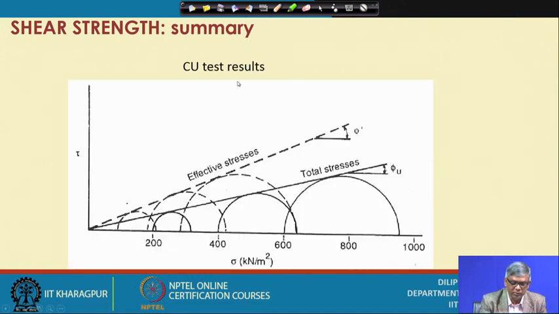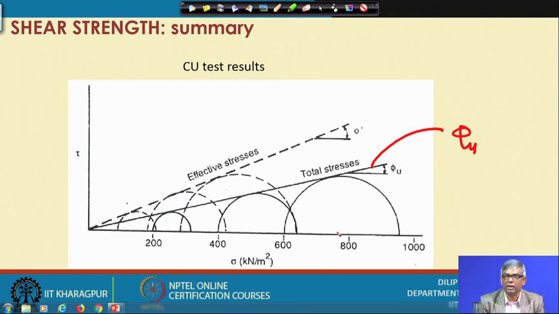For the CU test, you can draw the circles here, and if you get the common tangent, you will get phi u, as mentioned. I have also mentioned that the CU test can be utilized as a CD test by measurement of pore pressure during shearing.